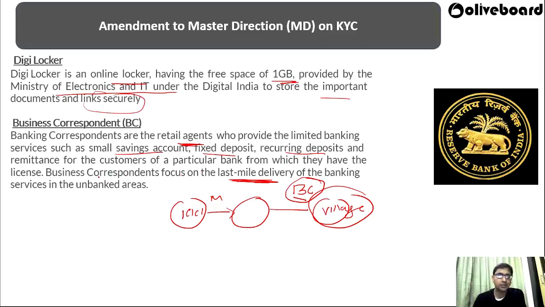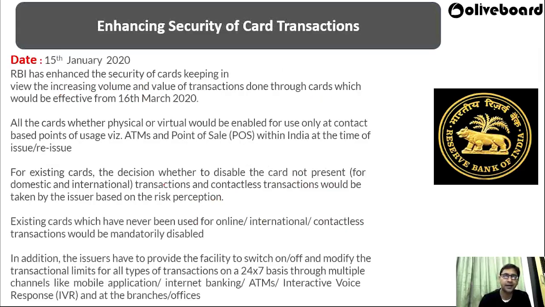So business correspondents focus on the last mile delivery of banking services in unbanked areas, the places where there are no proper banking facilities. These business correspondents play an important part in providing banking services in unbanked areas.